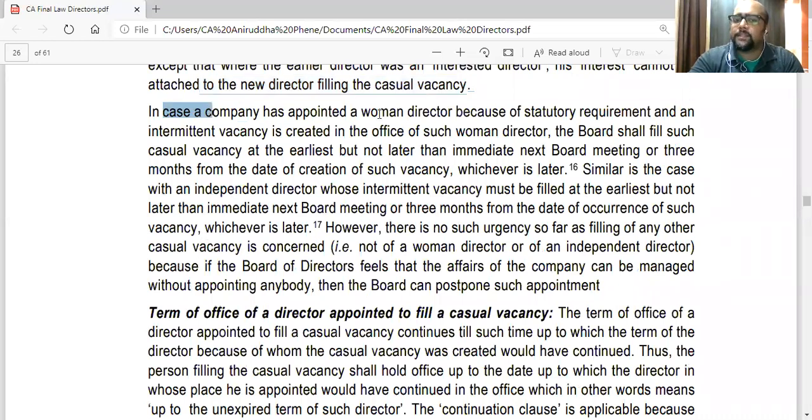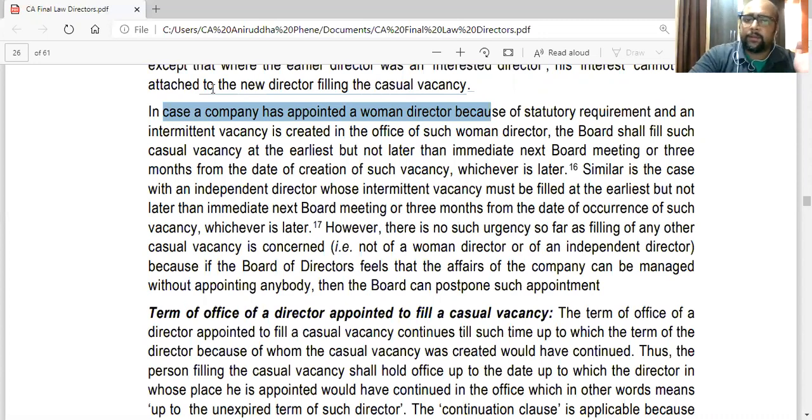In case a company has appointed a woman director, in section 149 we had studied that if a woman director vacates office, that is an intermittent vacancy, then it has to be filled by the board at the next board meeting or within 3 months, whichever is later. And the same for an independent director also. That is what this section talks about. So that provision will apply in case of a woman director or independent director.